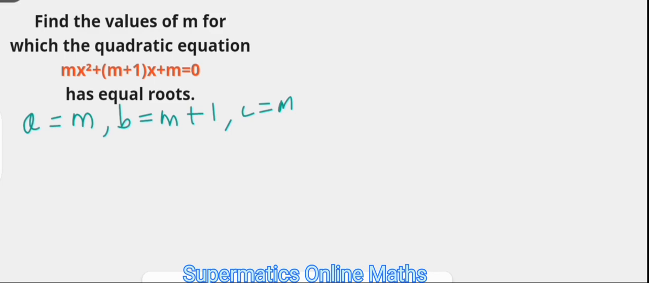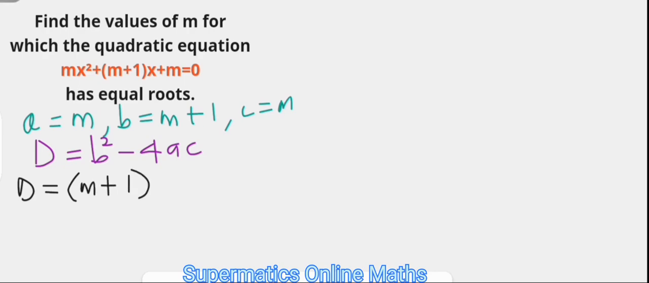And the discriminant is given by D equals b squared minus 4ac, which means that for this quadratic equation, the discriminant D is going to be (m plus 1) squared minus 4 times m for a and times another m for c. Since the quadratic equation, according to the question, is said to have equal roots, that is, only one solution, then the discriminant must be equal to 0. This whole expression is equal to 0.